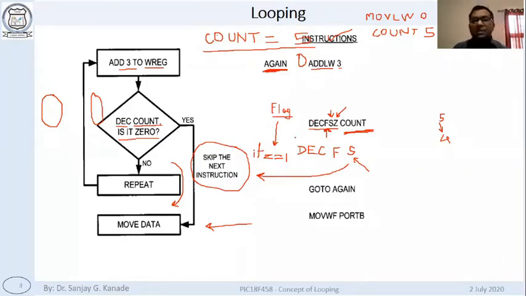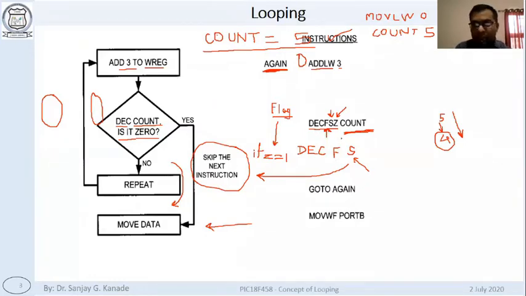When does this 0 flag become 1? When the result of the previous instruction is 0. Now in this case, when we decremented count from 5 to 4, the result is 4. So the 0 flag will not be set. Z will remain 0. So will it skip the next instruction?